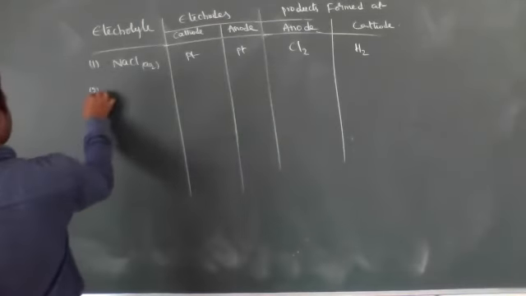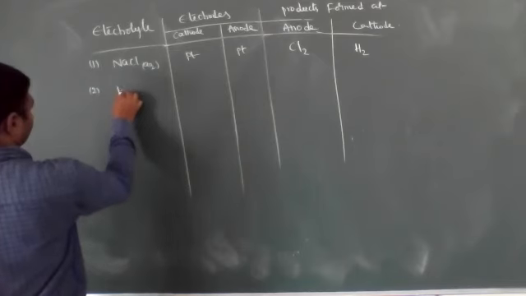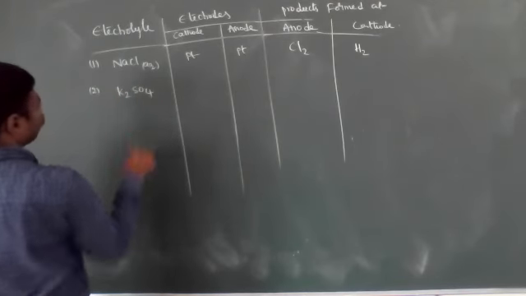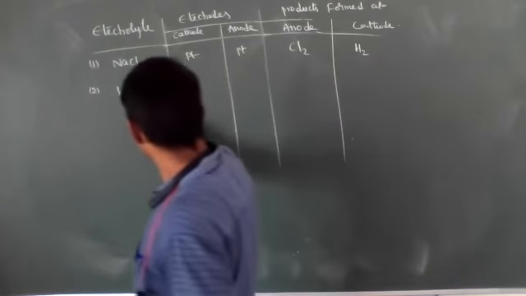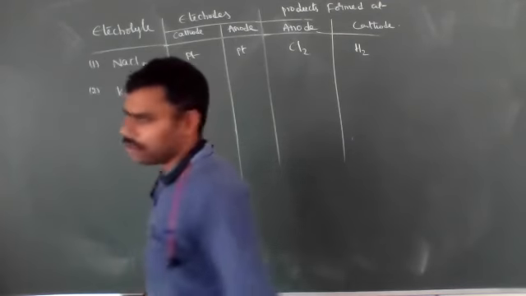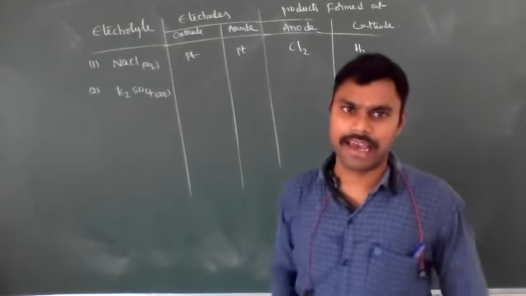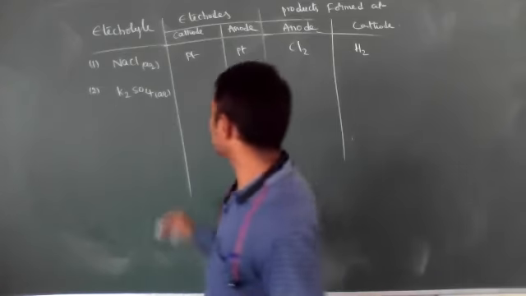Next, the second one is K2SO4, potassium sulfate. Aqueous potassium sulfate I used.